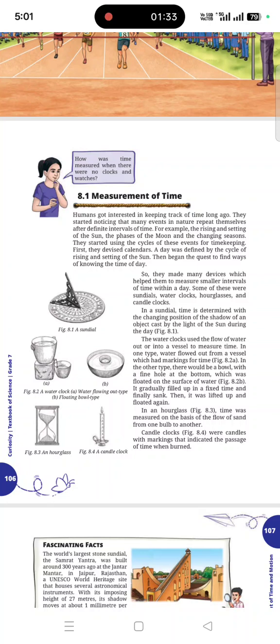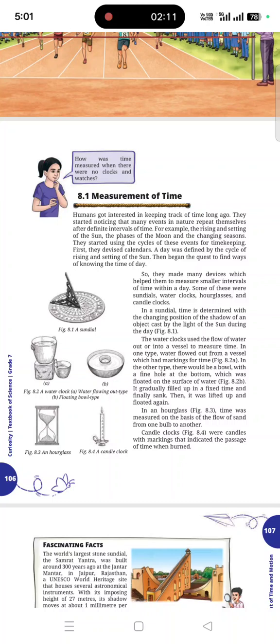You can observe here there were the water clock, the sand clock, that is the hourglass, the sundial, which uses the shadows formed with the help of sunrays, and the candle clock. So the people had various kinds of instruments created by them for measuring time. Time is a factor from sunrise to sunset. There will be measurement of time, the formation of day and night; everything was measured using these kinds of instruments during ancient times. So humans got interested in keeping track of time long ago.